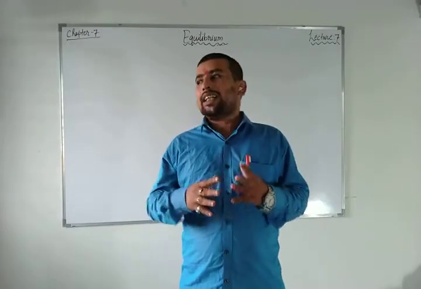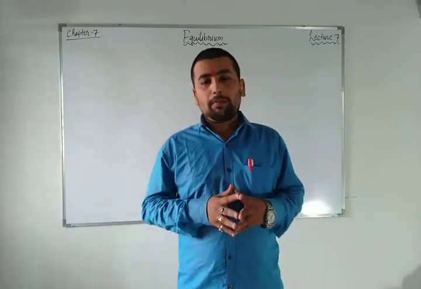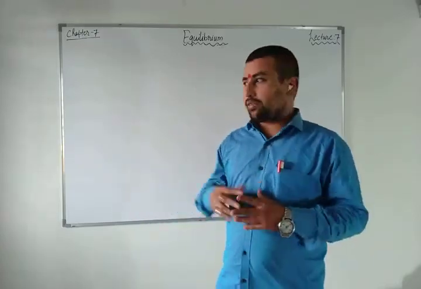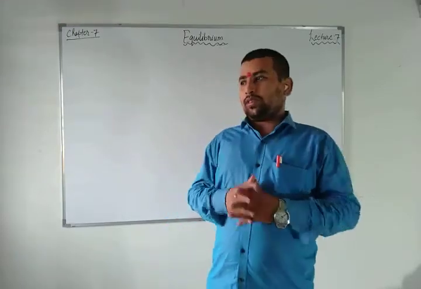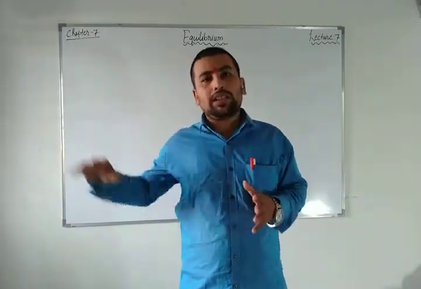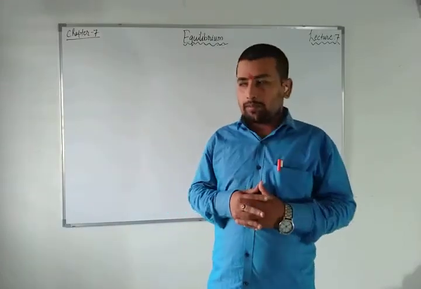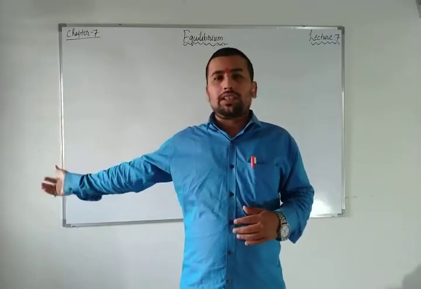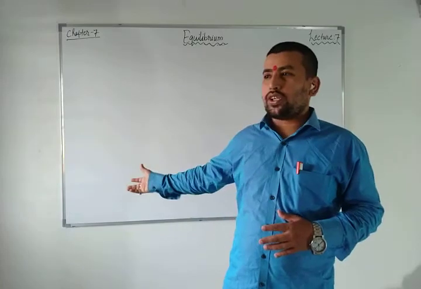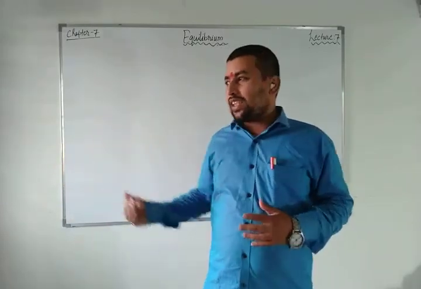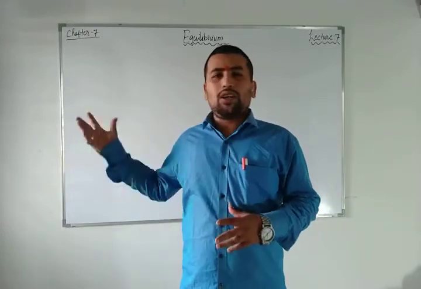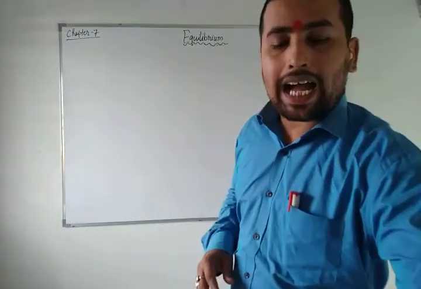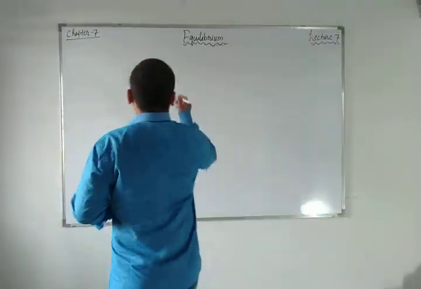So this video is especially on ionic equilibrium. If I talk about ionic equilibrium, I start from equilibrium. Equilibrium has been divided into two parts: one is chemical equilibrium and the other is ionic equilibrium. Chemical equilibrium is divided into chemical and physical; chemical depends upon the effect of temperature, pressure, concentration, catalyst, and the physical is like phase transformations. Those are the things we have studied in chemical equilibrium. And in this video, especially, what is the meaning of ionic equilibrium?